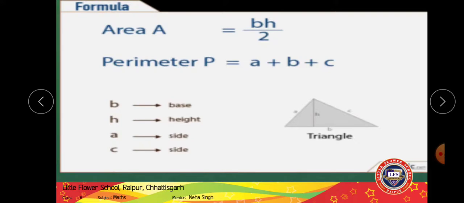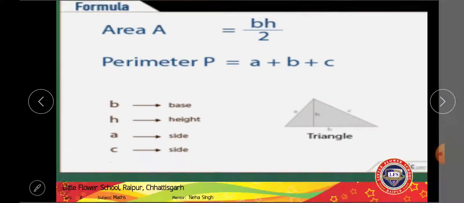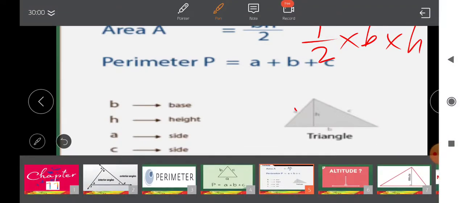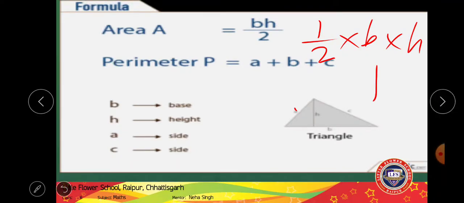Now area of the triangle is half into base into height, right? We have learned this formula as half into base into height. You have learned this formula earlier. And formula for perimeter is how much? Sum of all sides.